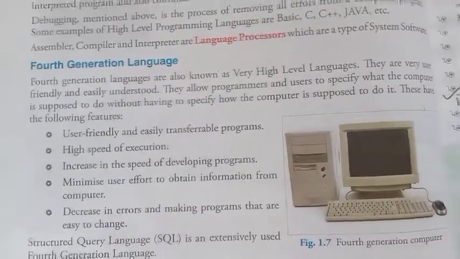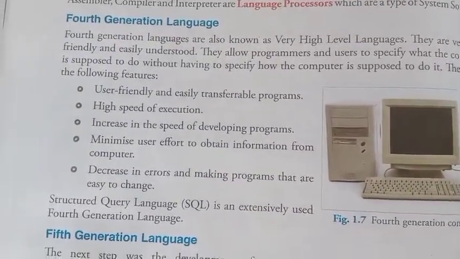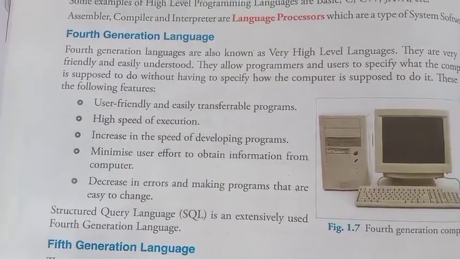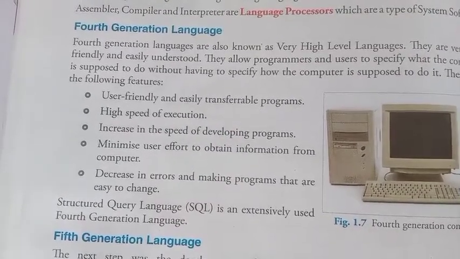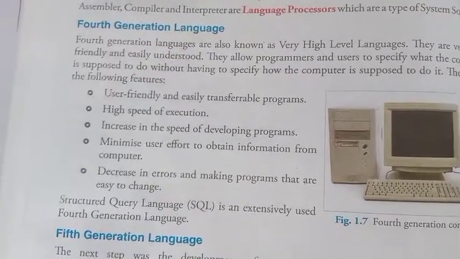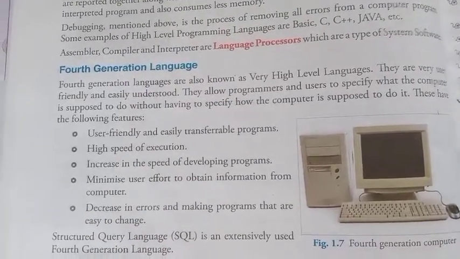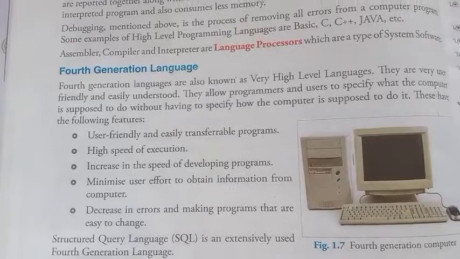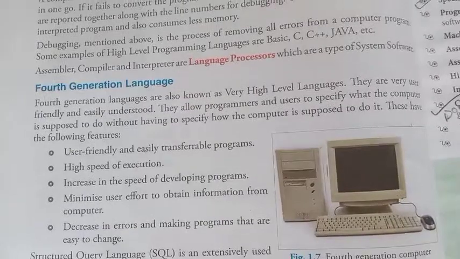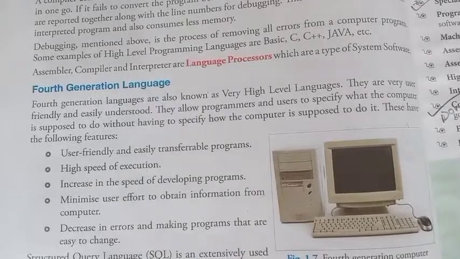Fourth generation language is also known as very high level language. They are very user friendly and easily understood. They allow programmers and users to specify what the computer is supposed to do without having to specify how the computer is supposed to do it. The features of fourth generation language are: user friendly, high speed of execution, increase in speed of developing programs, minimized user effort, and decrease in errors. So these are the features of fourth generation language.